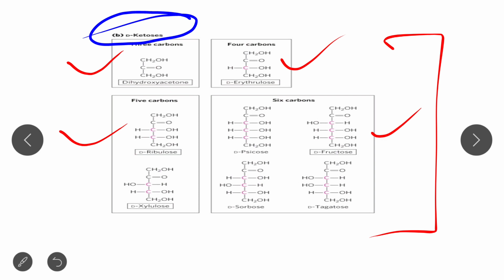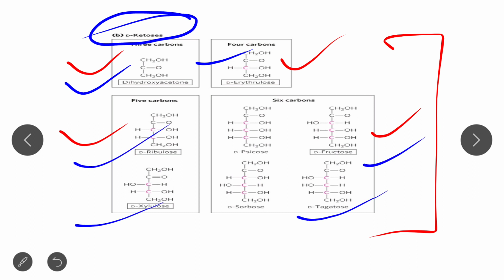Just look at these structures. The simplest monosaccharide with a ketose functional group, for example, is dihydroxyacetone. Clear? So 4 carbon erythrulose, 5 carbon ribulose, xylulose and 6 carbon fructose, tagatose. Just remember the names which are basically present under the box.